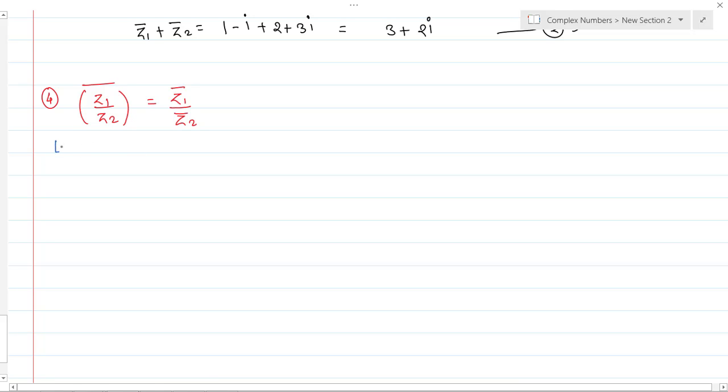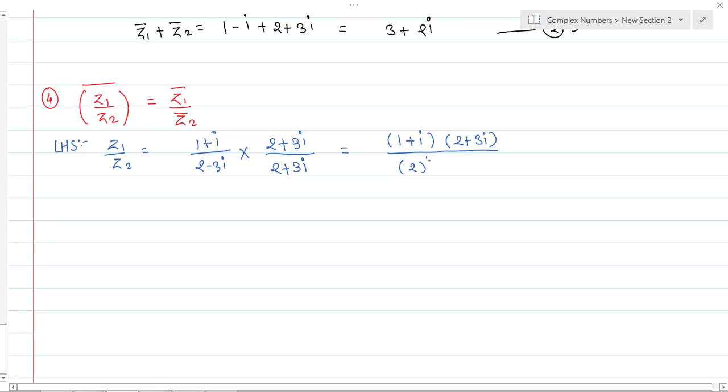Okay, so let me take the left hand side first. We have to find out z1 by z2. So it's nothing but 1 plus i divided by z2, which is 2 minus 3i. Okay, so the thumb rule says I don't want the complex number in the denominator. So what will you do? I will multiply and divide by its conjugate. So multiply and divide by 2 plus 3i, which gives 1 plus i into 2 plus 3i, whole divided by 2 squared minus 3i squared.